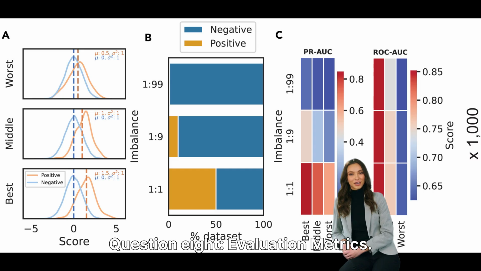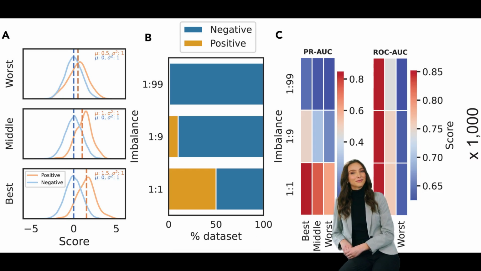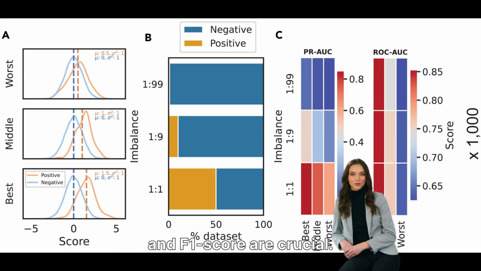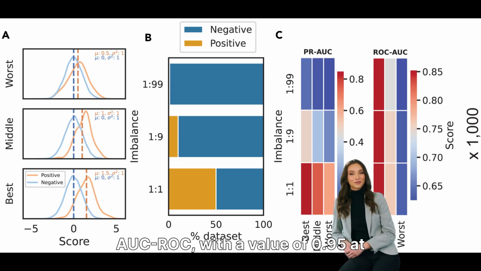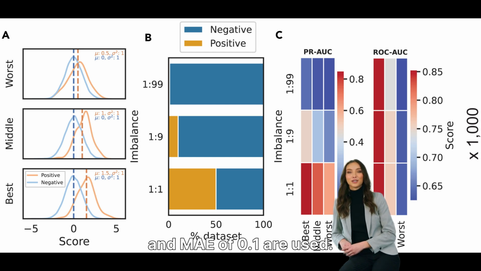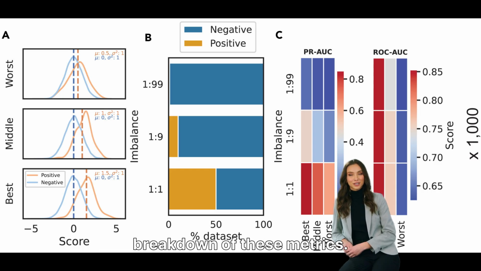Question 8. Evaluation metrics. Accuracy, calculated as correct predictions over n, is not suitable for imbalanced datasets. For such cases, precision, recall, and F1 score are crucial. AUC, with a value of 0.95 at a threshold of 0.5, is excellent for binary classification. For regression, metrics like MSE of 0.02 and MAE of 0.1 are used. A confusion matrix provides a clear visual breakdown of these metrics.